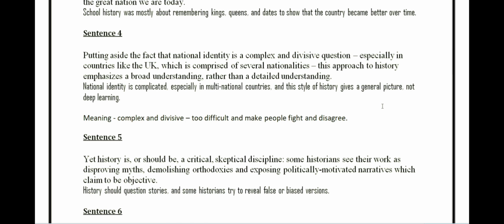The meaning of the words complex and decisive is difficult: complex means complicated, and what makes people fight and disagree is decisive. Decisive. Remember, all the words have I's. No spelling mistakes again. Sentence number 5.